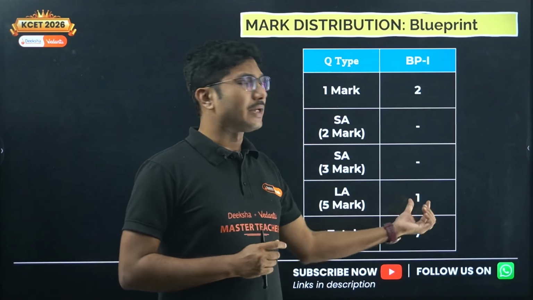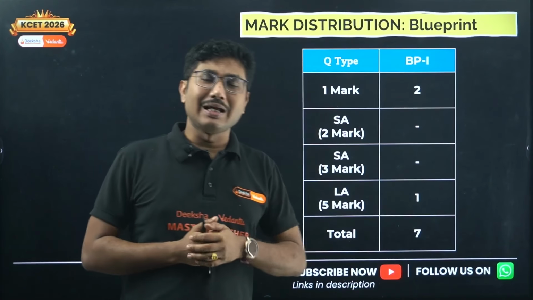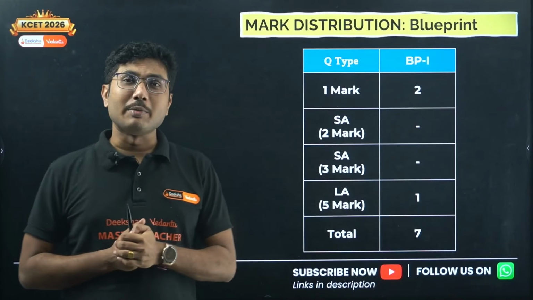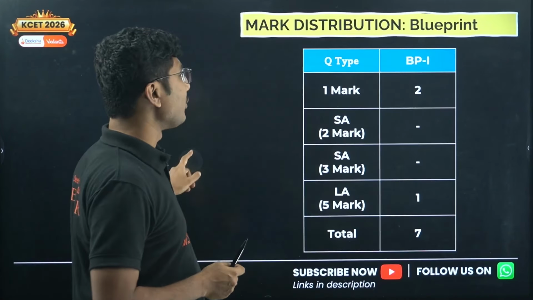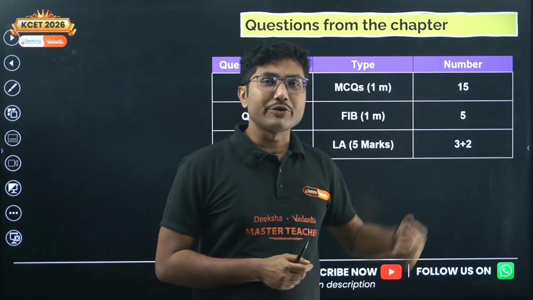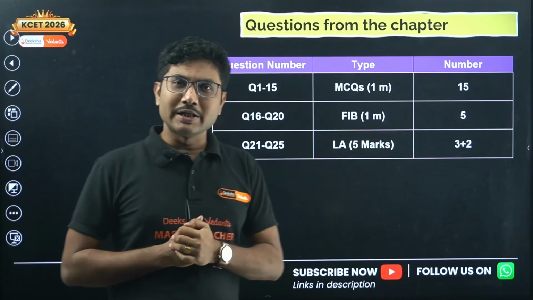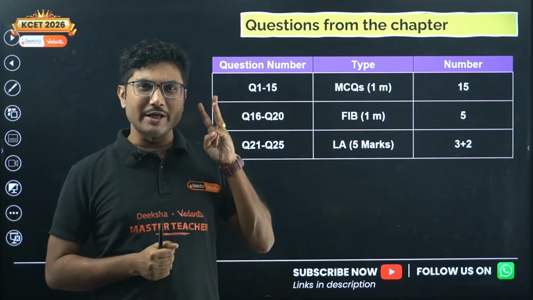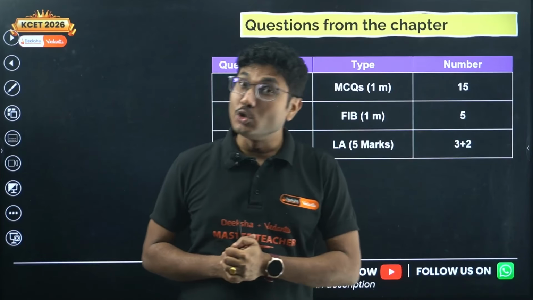In long answer type, there is one question that is guaranteed to come from this chapter. So if you are struggling with the earlier chapters where the concept is difficult, then this chapter should help you to get 7 marks. If you watch this video, 7 marks will be guaranteed for you. Now what are all the questions that we are going to discuss? As usual, we are going to discuss 15 very important MCQs, also 5 fill in the blanks from this chapter, and in long answer type we are going to discuss 3 very important long answer type questions, as well as 2 important numerical questions.